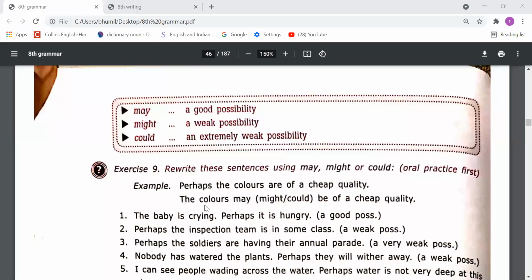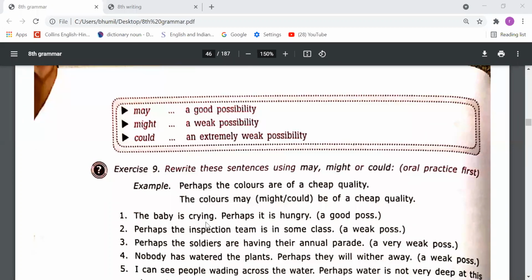So it's up to your situation. It's up to your possibility, how much possibility you want to show. Okay. Next, the baby is crying. बच्चा है वो रो रहा है. Perhaps it is hungry. Good possibility. So in sentence से पता लगता है कि जो possibility है वो good possibility है. So you need to say that the baby is crying. It may be hungry. It may be hungry because good possibility is there.